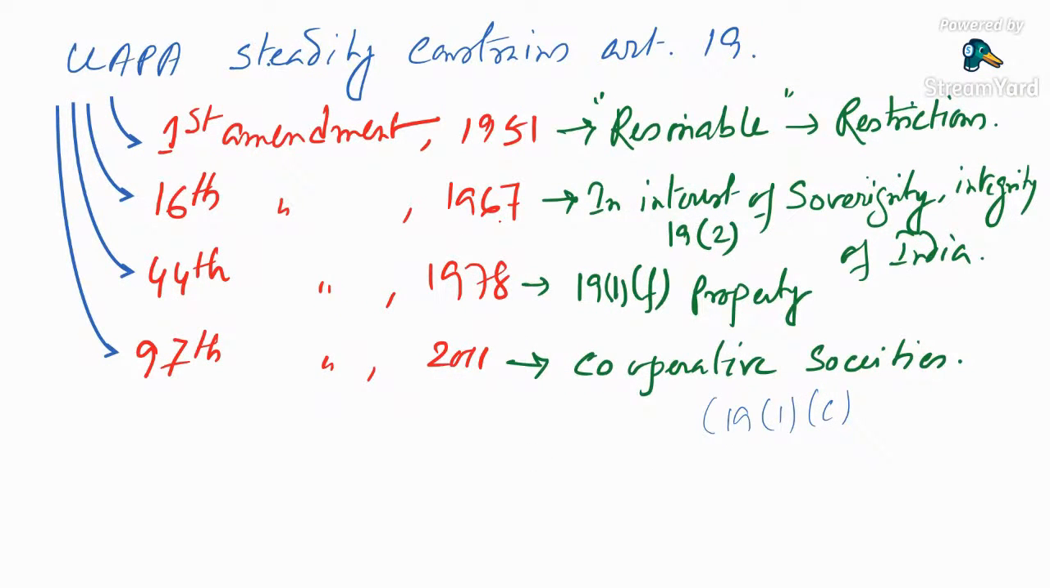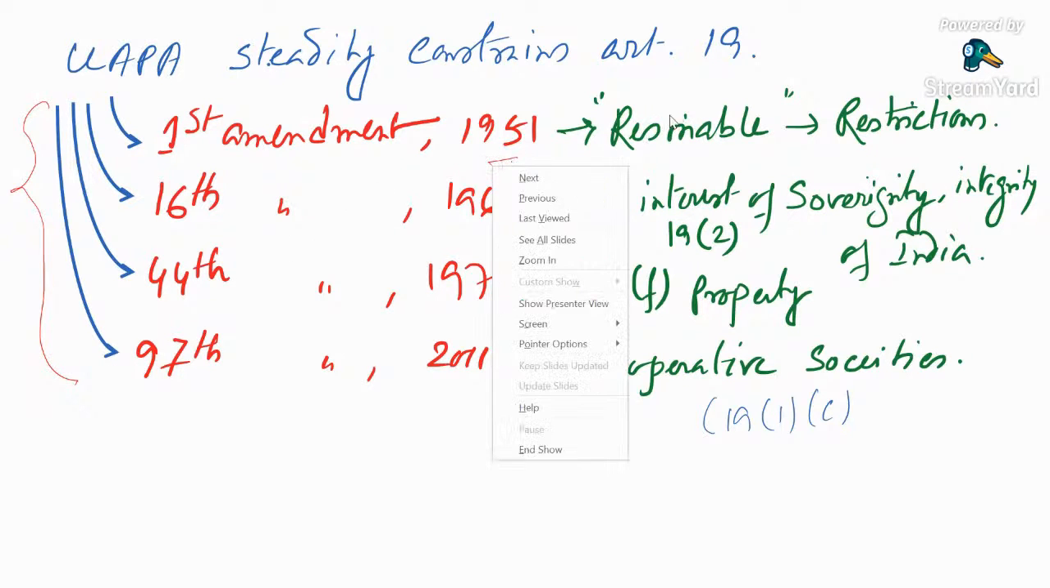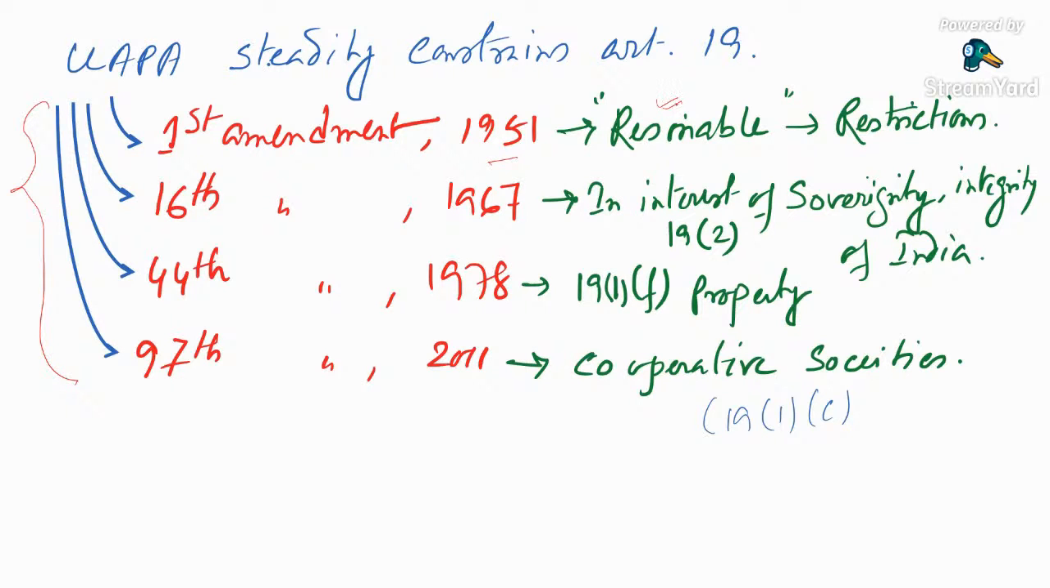So, what are the challenges or constraints of the UAPA against Article 19? These are the four amendments that curtail the freedom of speech and expression. The first amendment, 1951, put the word reasonable before restriction. So there has to be reasonable restrictions. Then the 16th Amendment 1967 put reasonable restriction in the interest of sovereignty and integrity of India, and that was put in Article 19 sub-article 2.